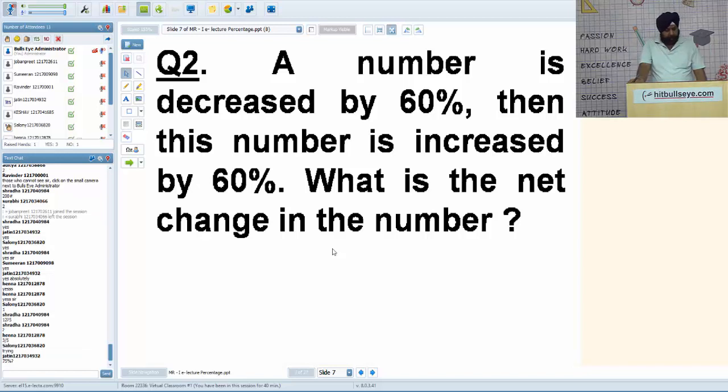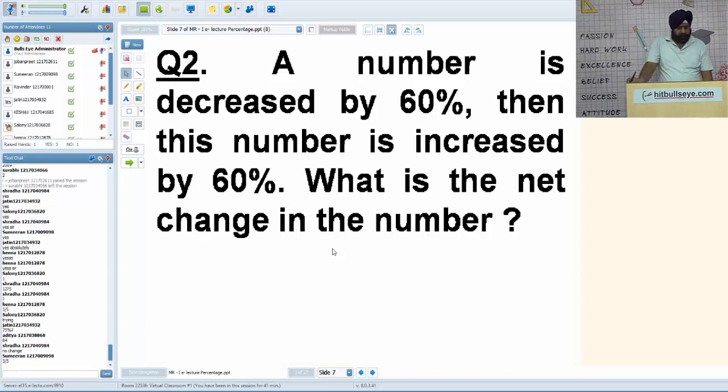It's 75%, no Jatin, it's not 75. 84, it's not the change. Jatin, Aditya, it's not the change. I am asking about change. You are very near to the answer. Give it a second thought, Aditya. Shraddha, no. It's not correct. Ina, 3 by 5% is very small. Saloni, it's not 8 by 5. What is the net change in number? I am asking in percentage terms.